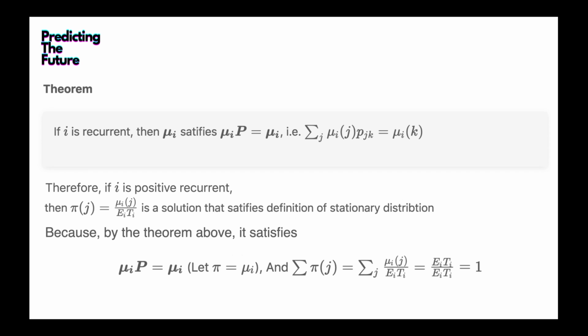The vector mu_i times the matrix P equal to mu_i, if expanded, is a matrix multiplication. If written as a summation of series, that becomes the sum over j of mu_i(j) times p_jk equals mu_i(k). So that's the vector mu times the kth column of the transition matrix, and that gives us the kth item of the new vector.